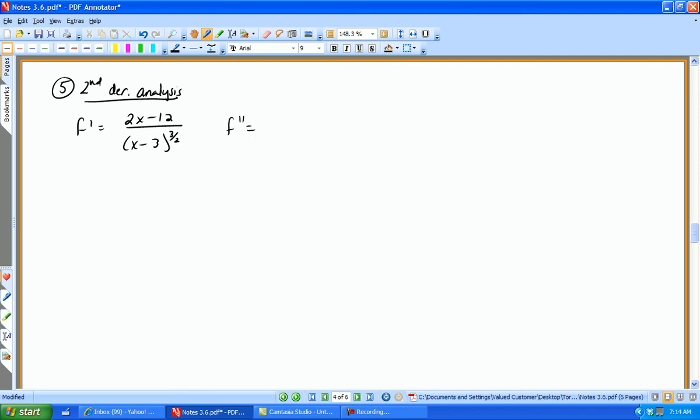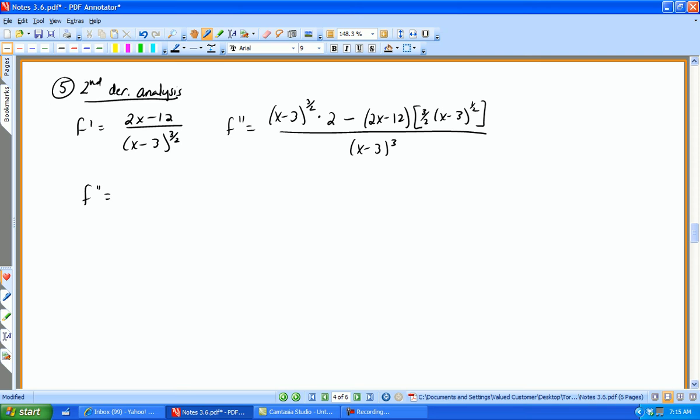So my second derivative is the denominator, (x - 3)^(3/2), times the derivative of the numerator, minus the numerator times the derivative of the denominator, which would be 3/2 (x - 3)^(1/2), over the denominator squared. And if you square something to the 3/2, you get it to the third power. Okay, again, I'm going to be factoring out the greatest common factor between this term and this term. So first let me clean those up a little bit. It makes it easier to see.